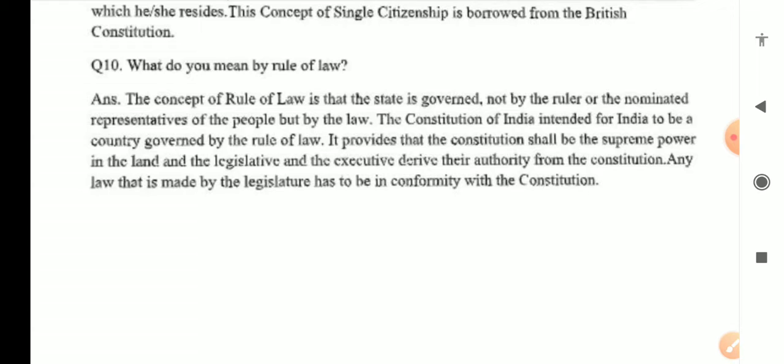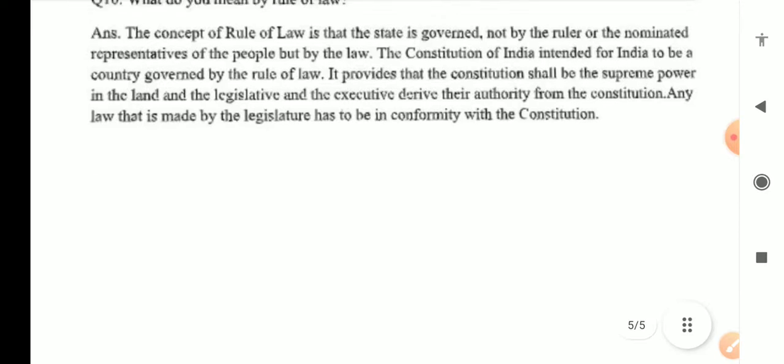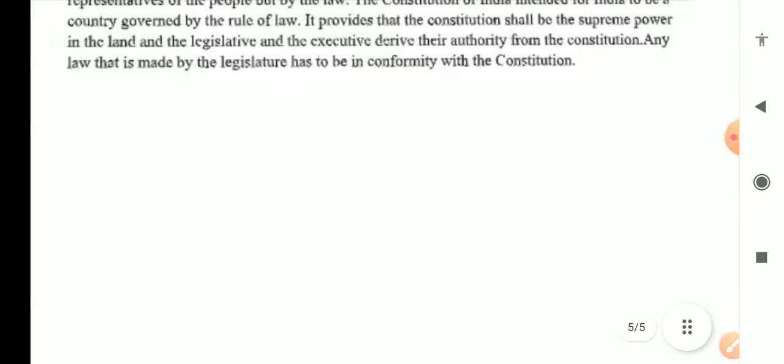It provides that the Constitution shall be supreme power in the land, and the legislative and the executive derive their authorities from the Constitution. Any law that is made by the legislature has to be in conformity with the Constitution. Every law has to be in conformity with the Constitution. Then that law will survive, otherwise it will be declared null and void.